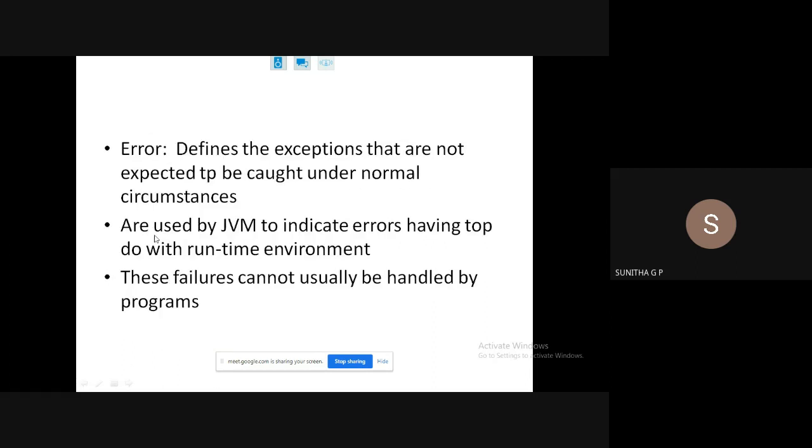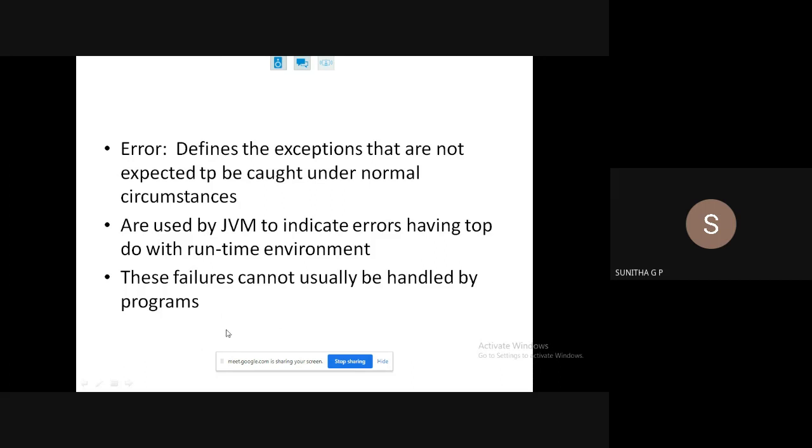And next we have error. This defines the problems that are not expected to be caught under normal circumstances, and these are used by the JVM to indicate errors having to do with the runtime environment. You can leave this one. Next, these failures cannot usually be handled by the programs. That is what errors are. Stack overflow and out of memory are some examples of errors. So this is about the class hierarchy.